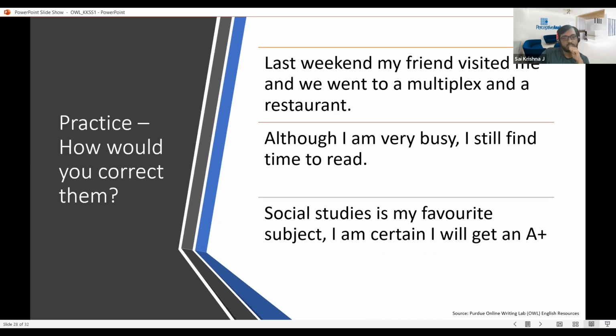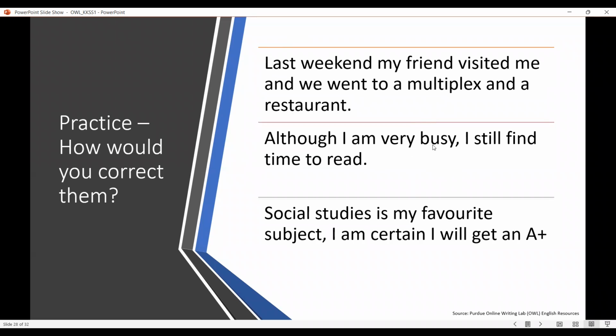Okay. I think the sentence in the current form is correct. So actually Sai is correct. The sentence is completely correct. The reason is, "Although I am very busy": if I eliminate the second part, what exactly is it communicating? It has a subject and it has a verb too, but it is not a complete thought. It still needs some supporting statement.